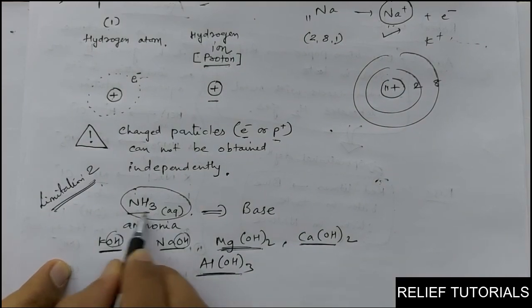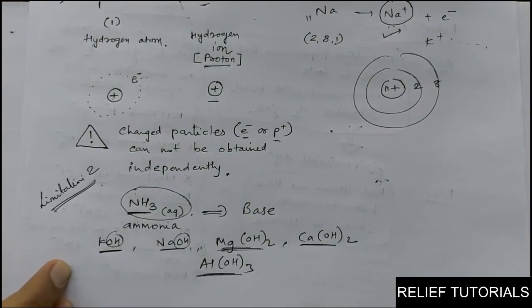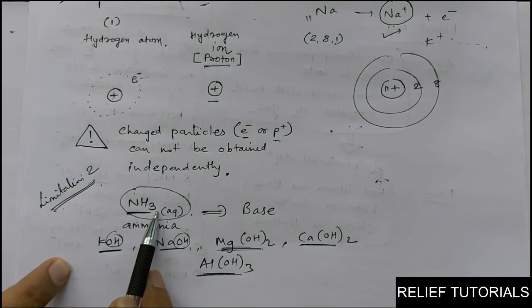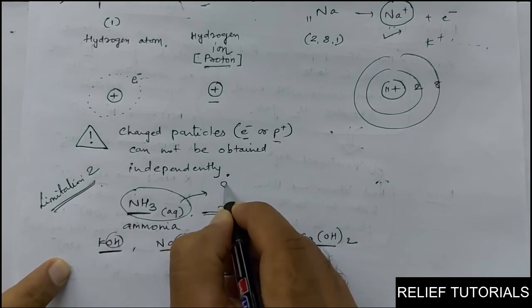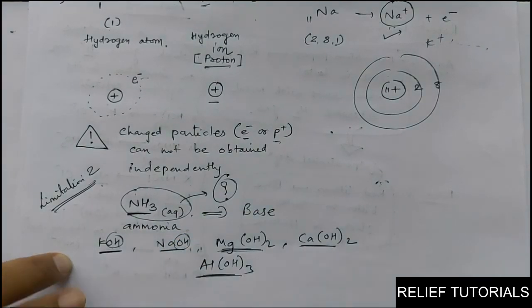But this is not containing any OH, but it is a base according to properties. It follows all the properties of a base, but this does not fit in the definition of Arrhenius. So how can we explain that it is a base according to Arrhenius? It is not understood. So the definition of Arrhenius is not explaining the basic nature of ammonia.